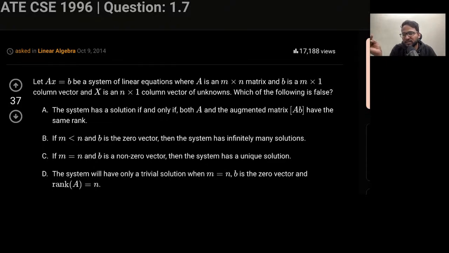Mohandin is asking, is there any relation between null space and nullity? Yeah, actually, you need to understand what a space is. There is obviously a relation. The dimension of the null space is called nullity. That's how nullity is defined. But you first need to understand what the dimension of a space is, not of a vector. The dimension of a vector is very easy. By looking at the coordinates, you can say these have two coordinates, so it is in R2. These have three coordinates, so it is in R3. But the dimension of a space is something different.